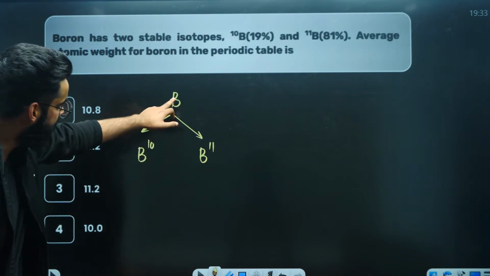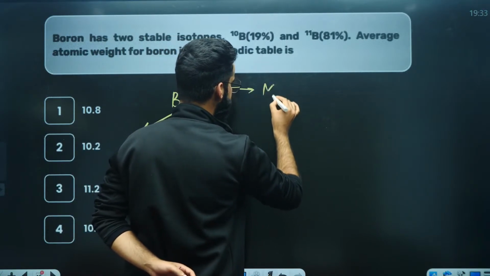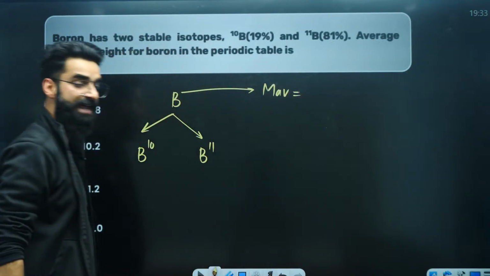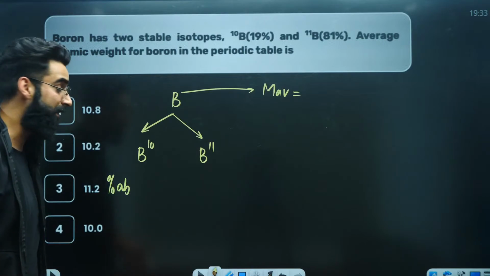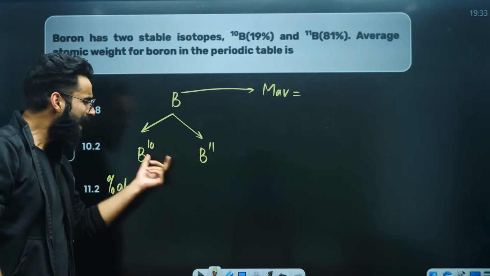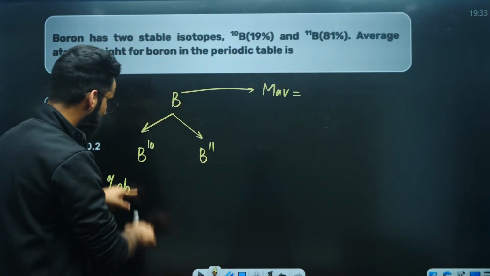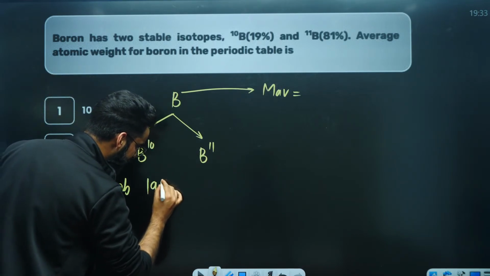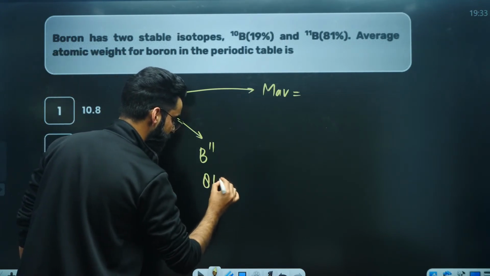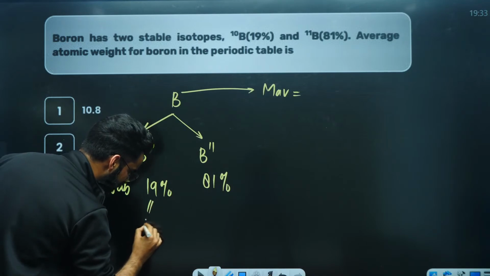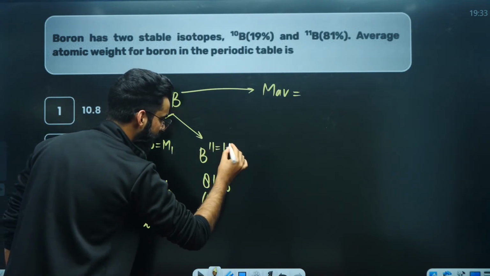Whenever an element has isotopes, what do we calculate for that element? We calculate the average atomic mass. In order to calculate the average atomic mass, what do I need? I need the percentage abundances or the mole percentage of these isotopes. Are the percentage abundances given to us? Yes, 19% and 81%. So the percentage abundance of B10 is 19 and that of B11 is 81. The percentage abundances are represented by A and B, so I'll call the masses M1 and M2.